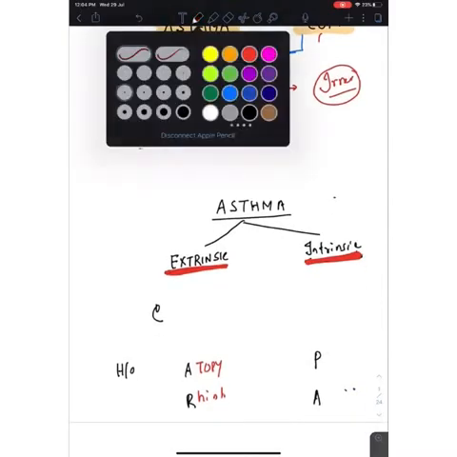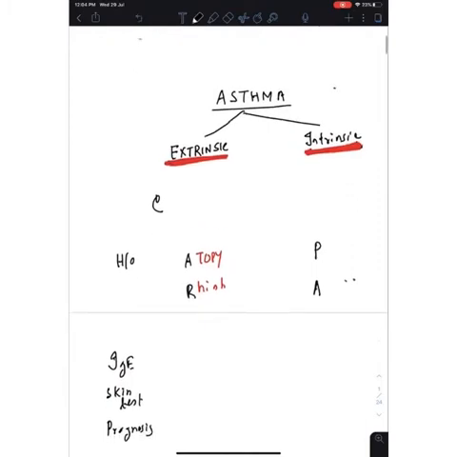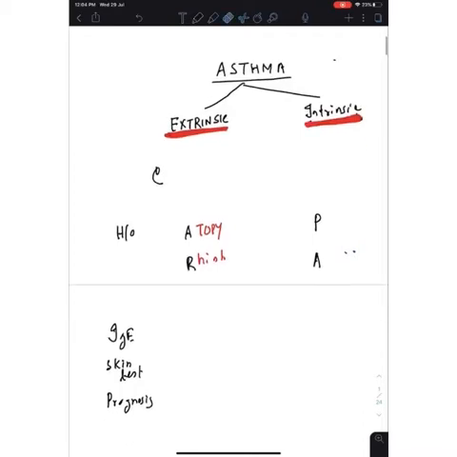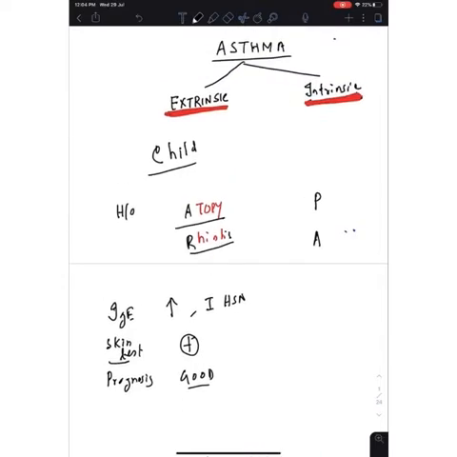Now come to the next thing: asthma is of two types. One is extrinsic, one is intrinsic. Extrinsic asthma is the asthma that we normally know. It happens in the child. There is a history of atopy and rhinitis. The IgE level is increased and there is a type 1 hypersensitivity. Obviously the skin test for the allergen is positive and prognosis is good. That is the normal asthma we know, known as extrinsic asthma. Child, history of atopy, IgE level high, type 1 hypersensitivity, skin test positive, good prognosis.